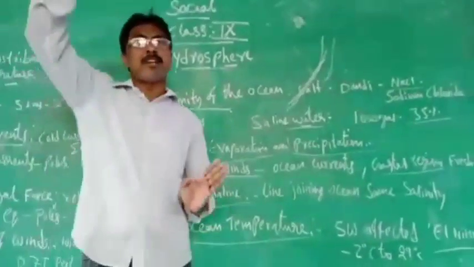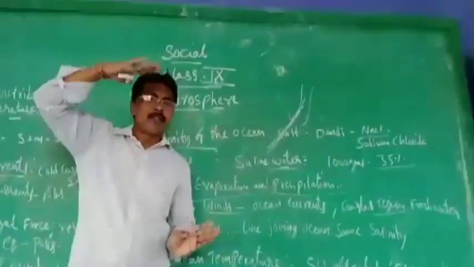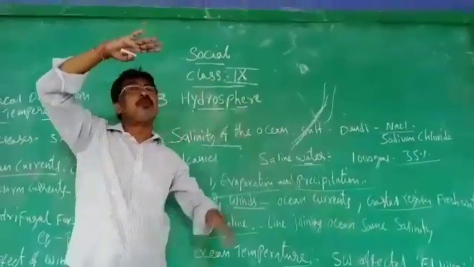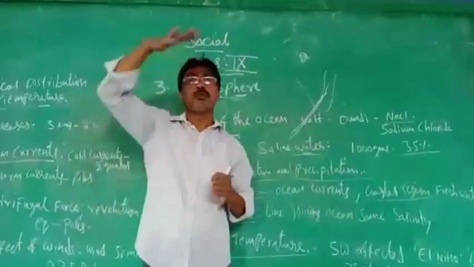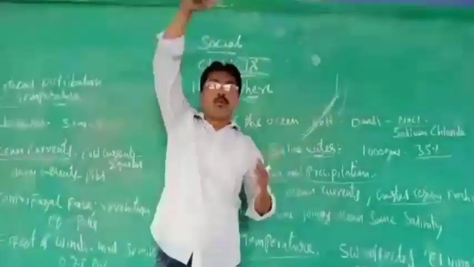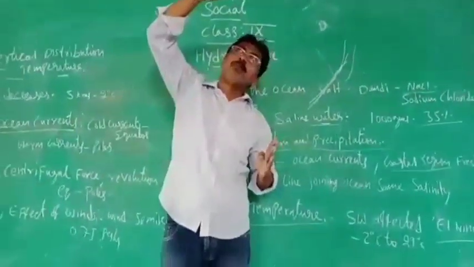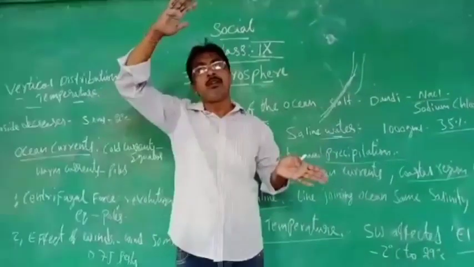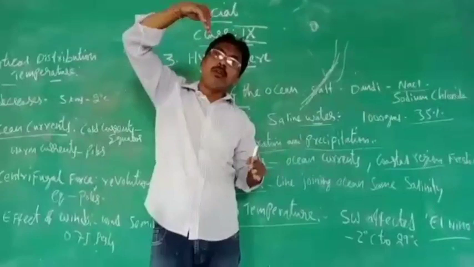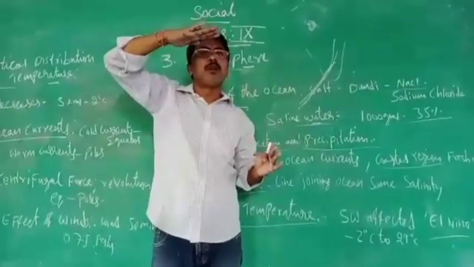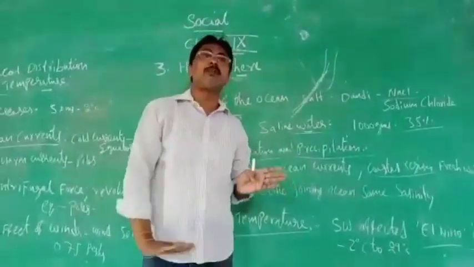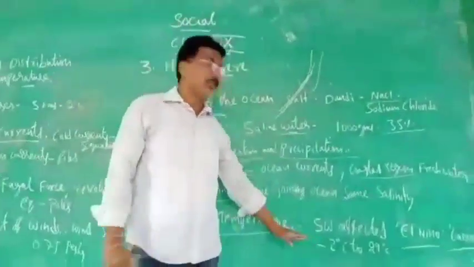And for every 5 kilometers that you go down, the temperature will decrease. I told you, the ocean is very deep. On the top, the temperature will be more. Why? Because in the summer the water will be hot. But if you go down, the water will become cool. Going down, -2 will be there, and if you go further, there will be ice down there. That is about that.